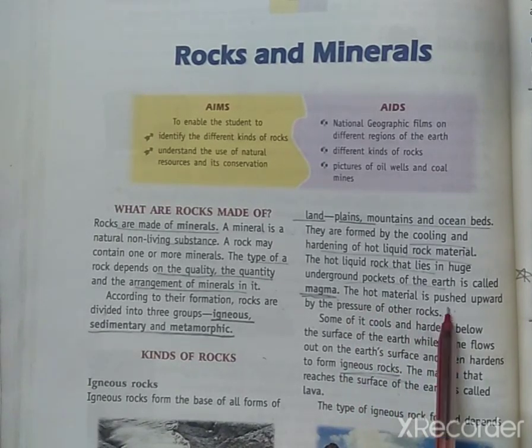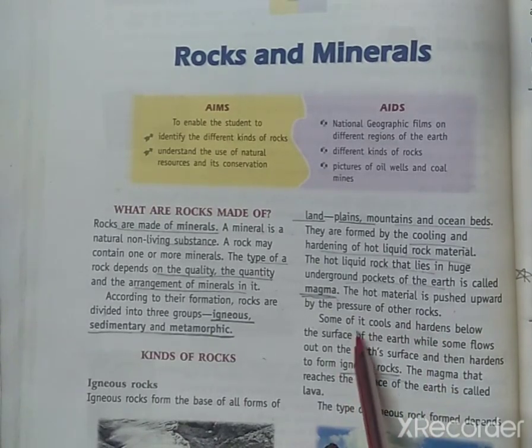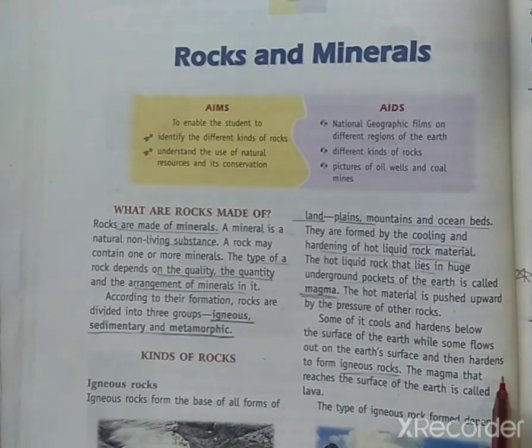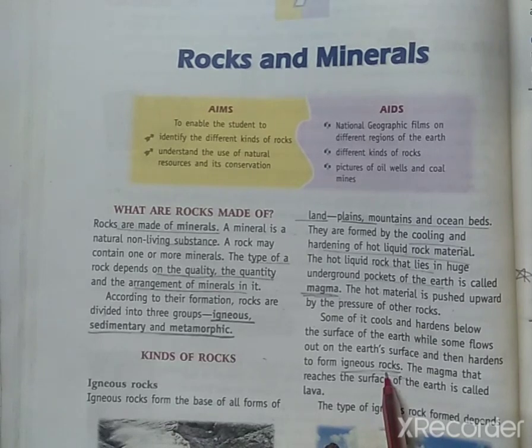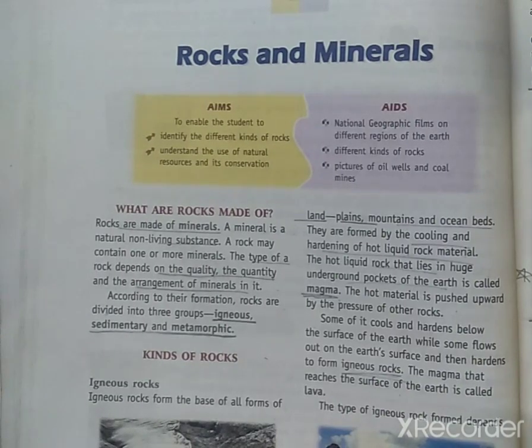When the hot material is pushed upward by the pressure of other rocks, some of it cools and hardens below the surface of the earth, while some flows out on the surface and then hardens to form igneous rocks. The magma that reaches the surface of the earth is called lava.